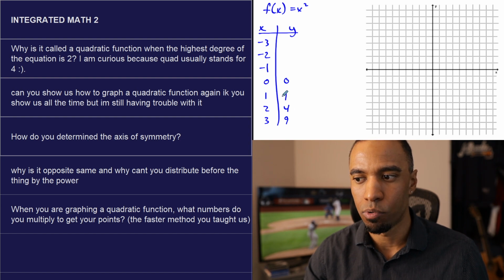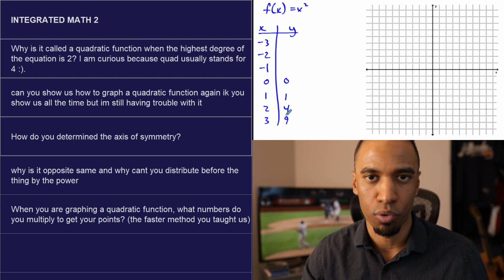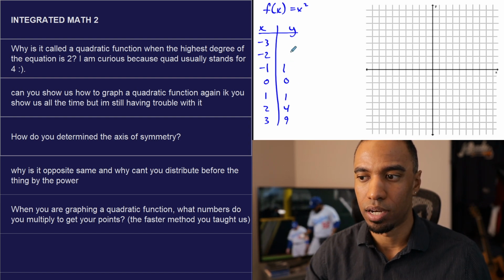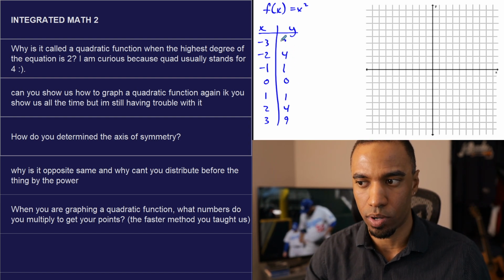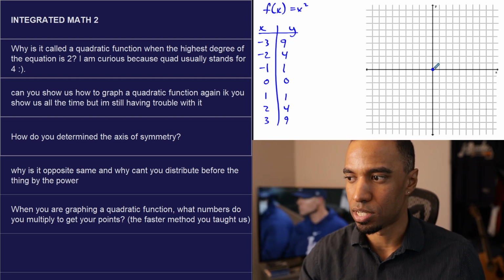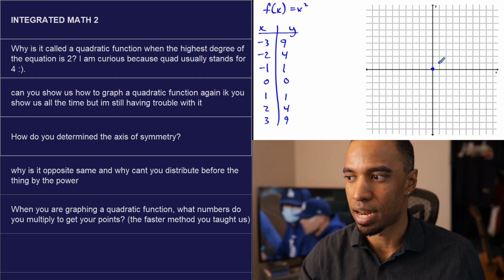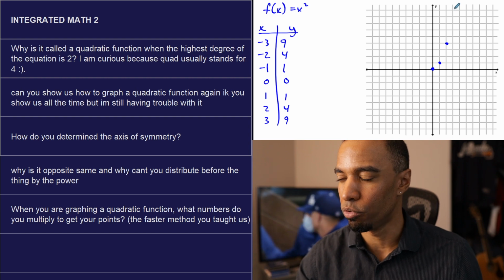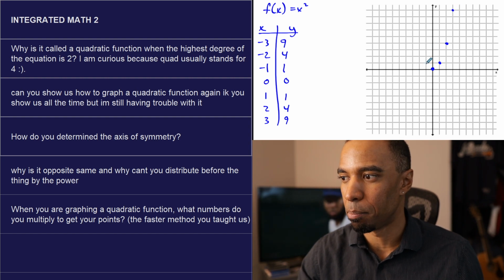You hear me say this all the time. 1, 1, 2, 4, 3, 9, things like that. We use that concept. Negative 1 quantity squared is also 1. Negative 2 quantity squared is also 4. Negative 3 quantity squared is also 9. Parabolas have symmetry to them. Specific symmetry about the vertex such that you can reflect across said axis of symmetry. In this case, it's on the y-axis here. You can reflect across it, and you can get points that are corresponding in height the same distance away from the axis of symmetry, like so.